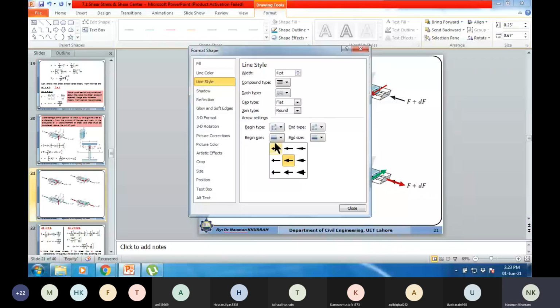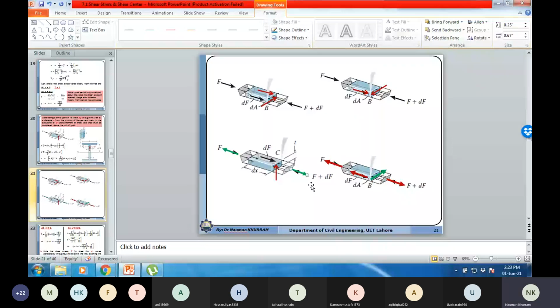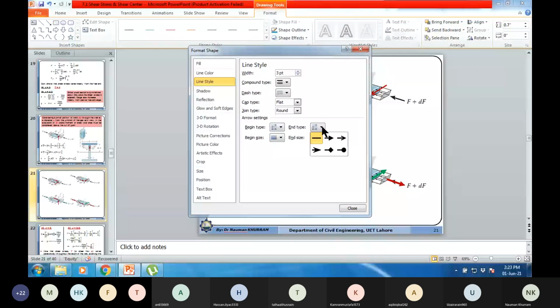F2. So it means that the balancing force on this top surface will be on this side, and the complementary stress component will be acting downward.